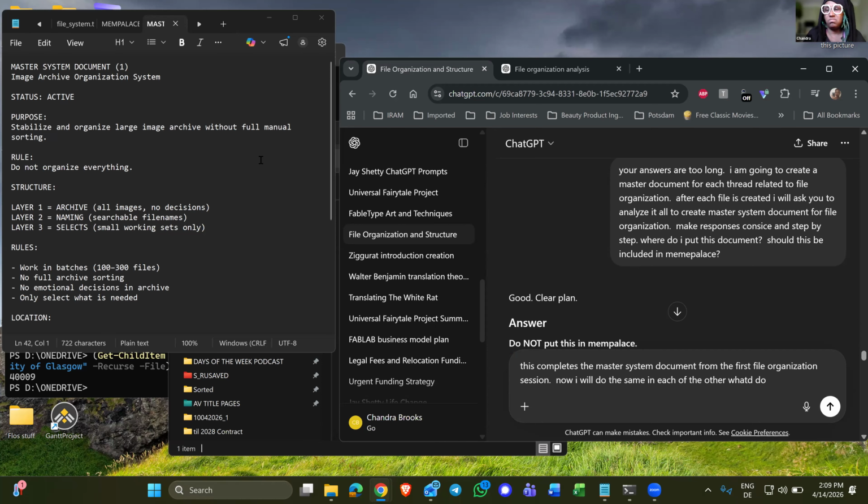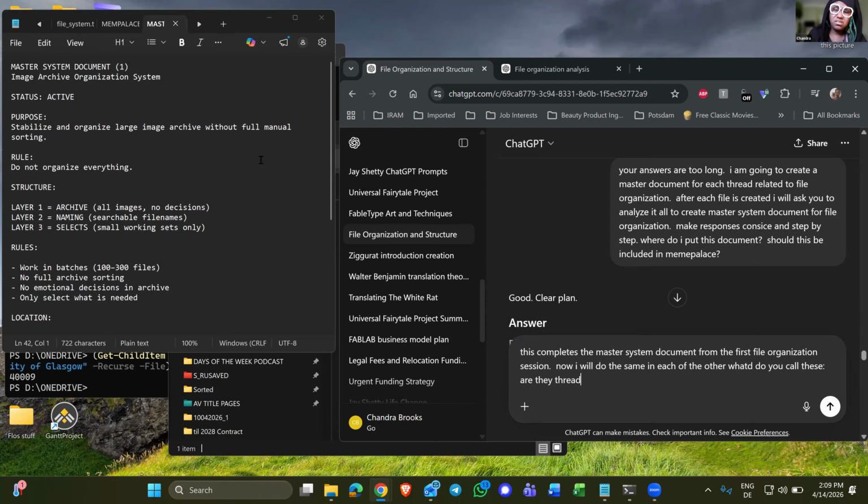What do you call these? Are they threads? These headings in ChatGPT.